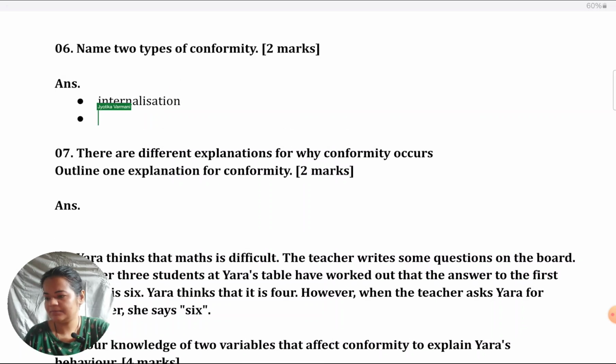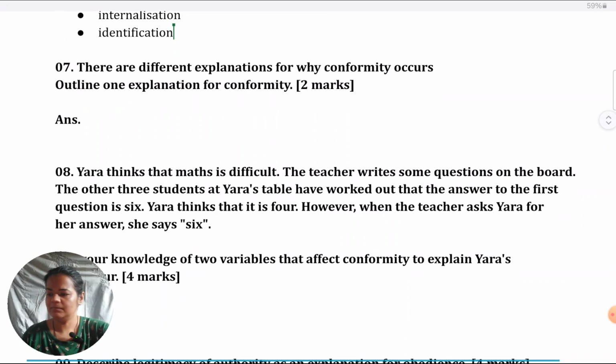Internalization and identification. Okay, so you'd get 1 mark for each. You get 2 marks. You don't need to write anything more than this, just the name strictly. Let's look at the next question.